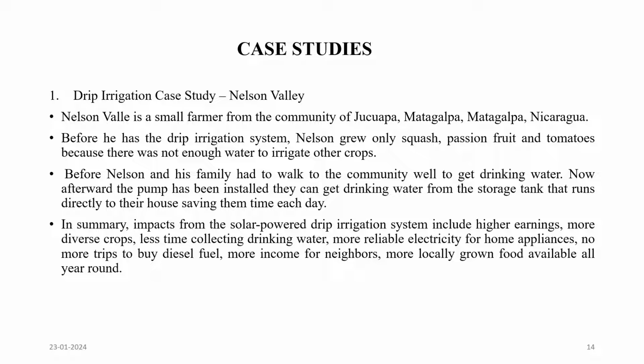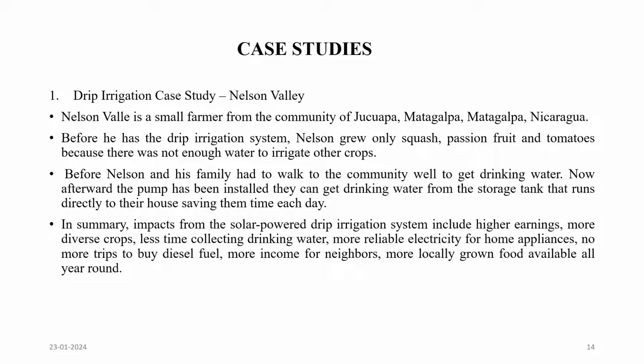Drip irrigation case studies. Nelson Valley is a small farmer from the community of Jucapa, Matagalpa, Nicaragua. Before he had the drip irrigation system, Nelson grew only squash, passion fruit and tomatoes because there was not enough water to irrigate other crops. Before, Nelson and his family had to walk to the community well to get drinking water.